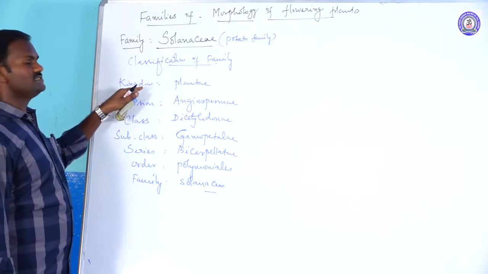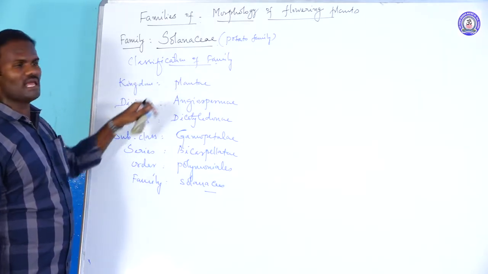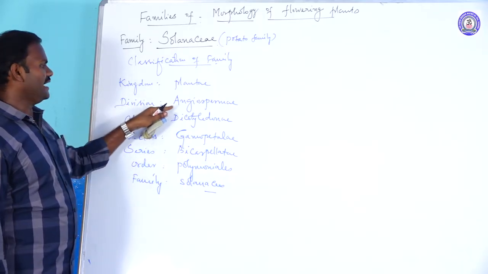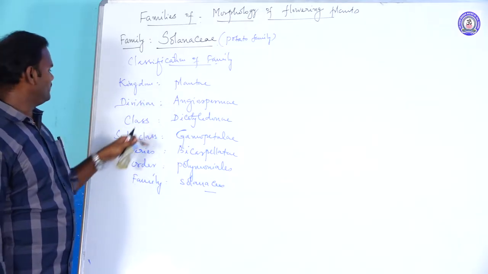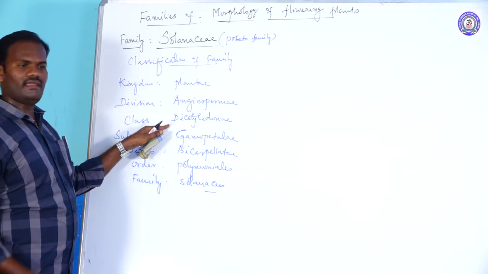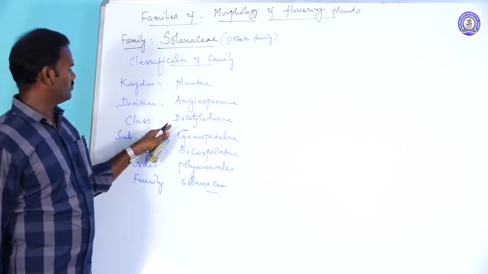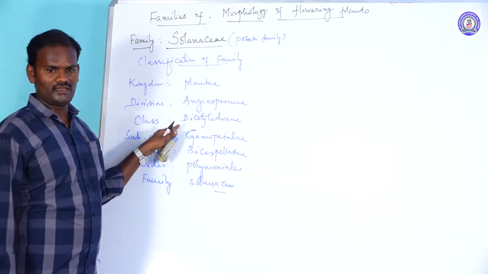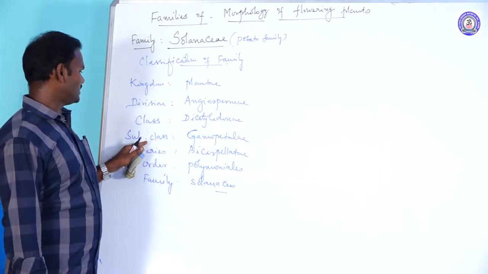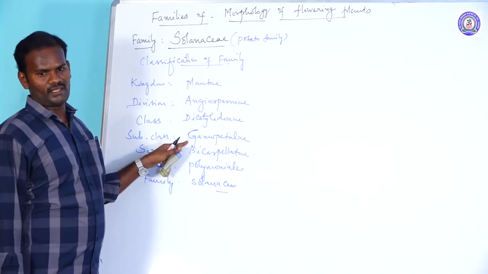Solanaceae comes under Kingdom Plantae, then Division Angiosperms, also called flowering plants. Then Class Dicotyledonae. Already you may know the characteristic features of dicotyledons. Next is subclass Gamopetalae.